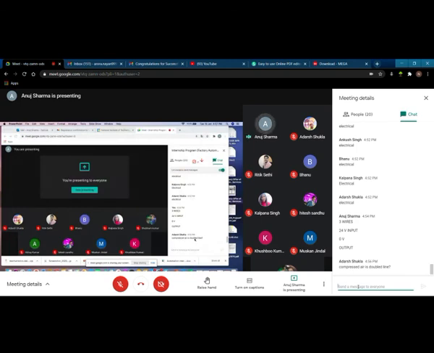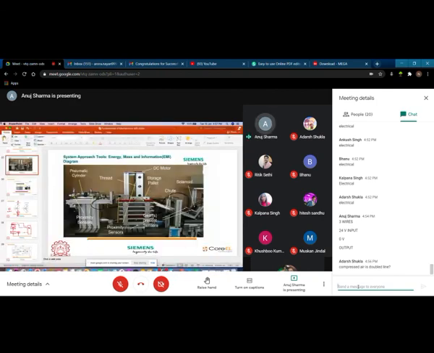Adarsh, compressed air is energy. Compressed air is energy, because for this system the material is only the gear. Rest all things are in the form of energy.